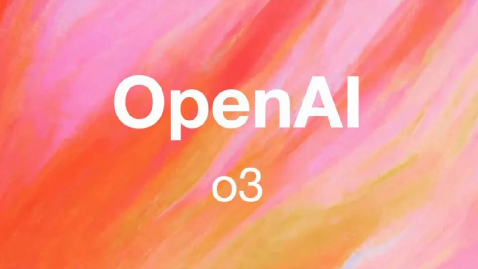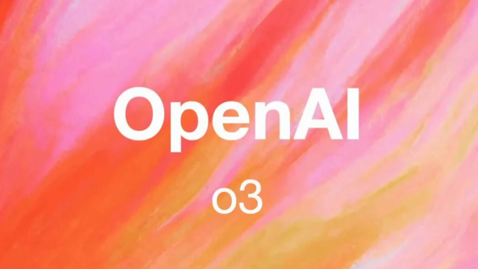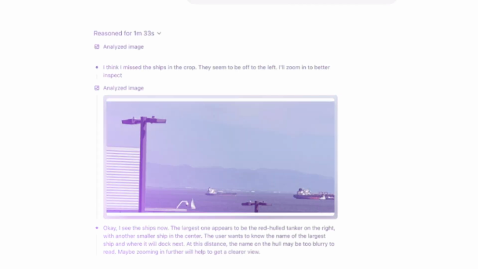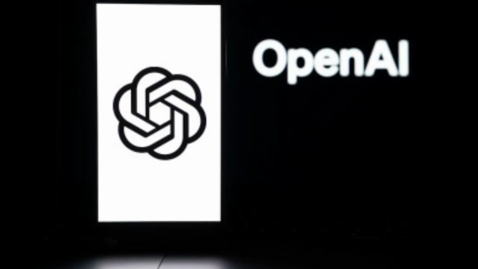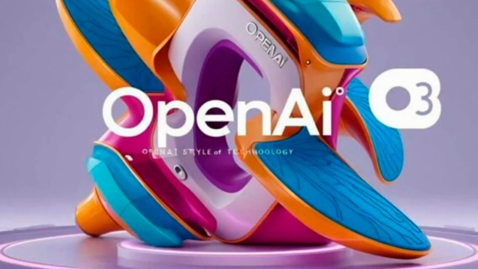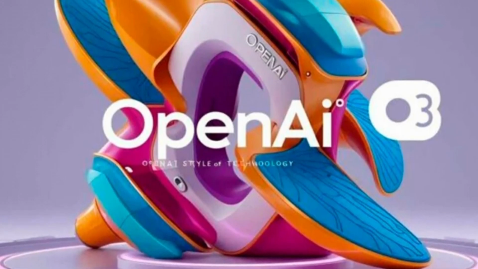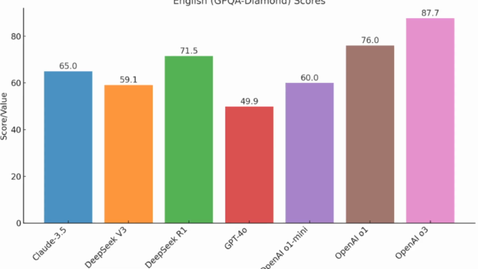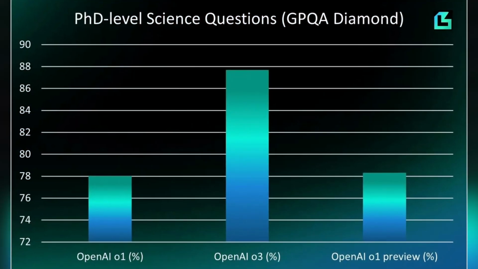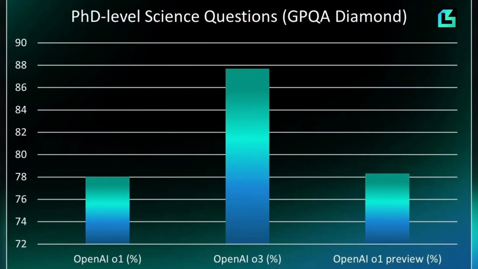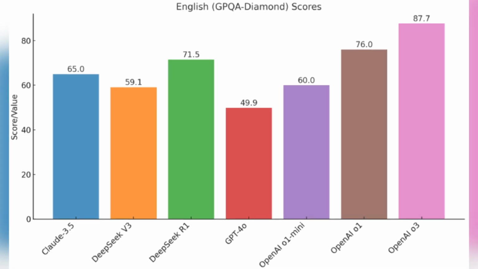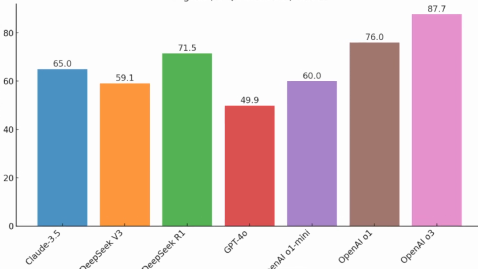Moreover, O3's ability to interpret and reason through visual data, analyzing graphs, interpreting charts, understanding imagery, positions it perfectly for real-world applications where textual and visual reasoning must blend seamlessly. Benchmark performances further highlight just how far O3 has pushed the boundary. On the GPQA Diamond benchmark, a brutal test evaluating graduate-level scientific reasoning, O3 achieved an extraordinary 87.7% score, outperforming prior AI generations by a wide margin.